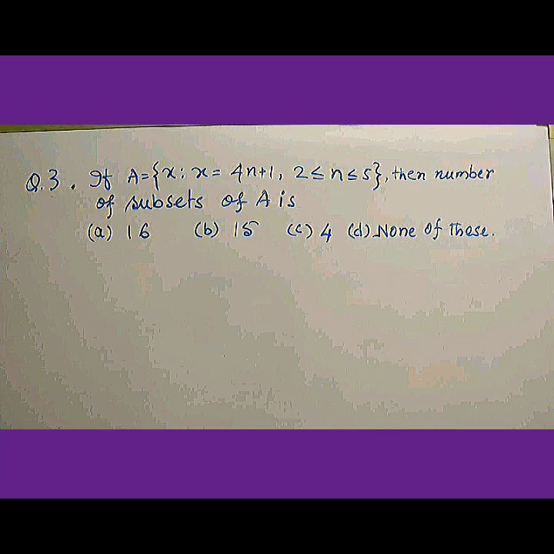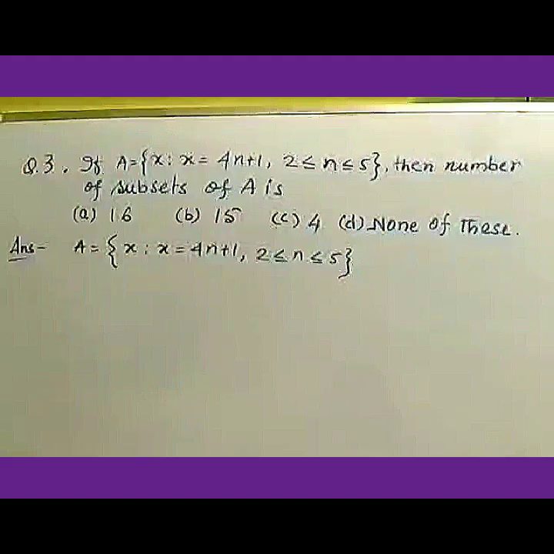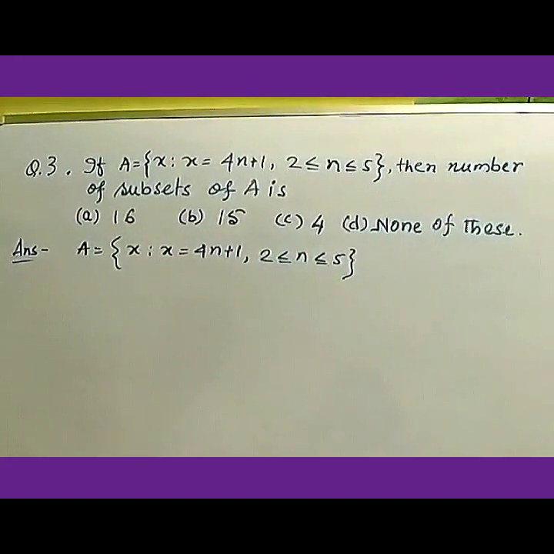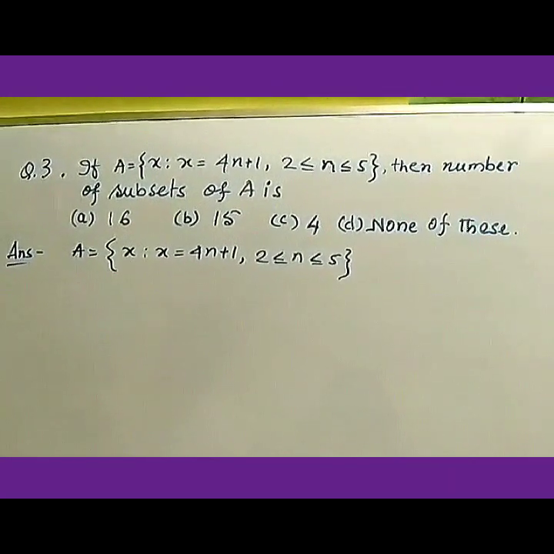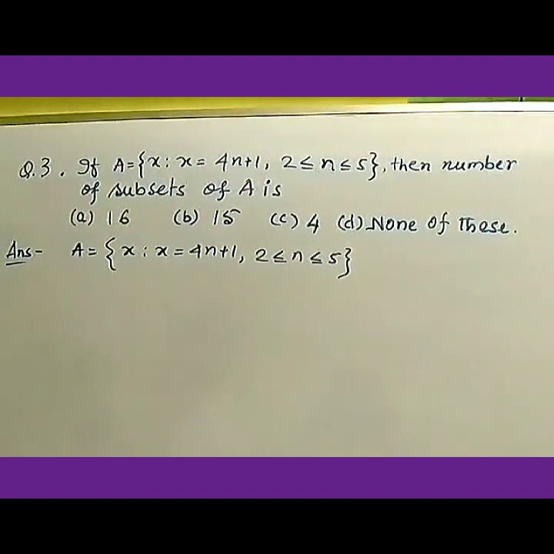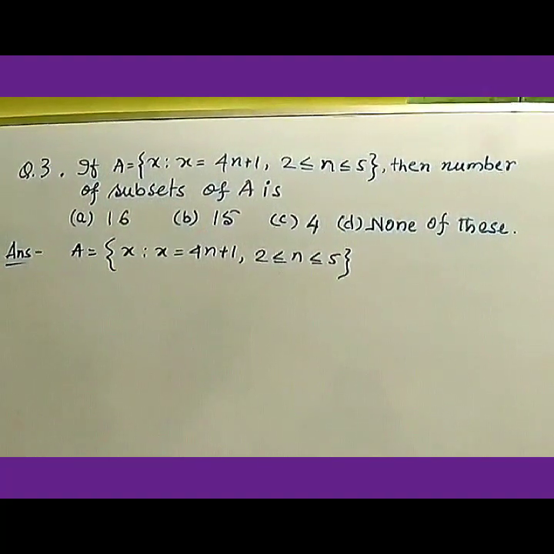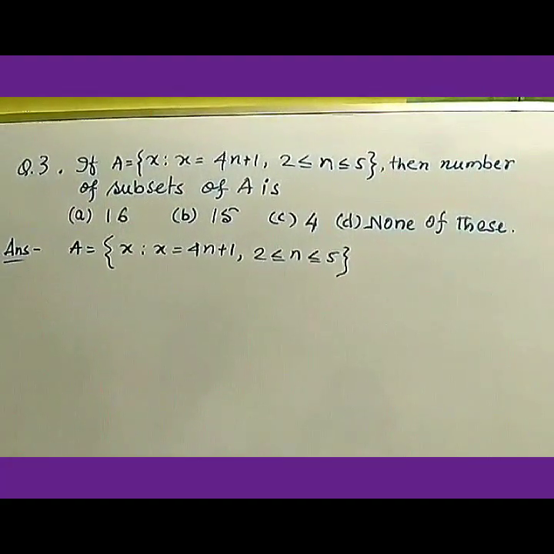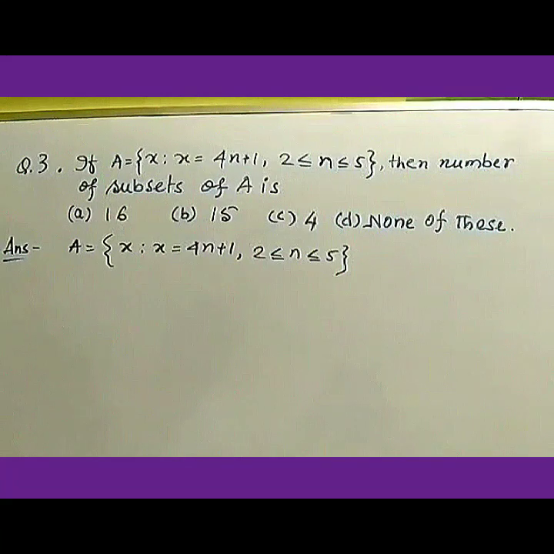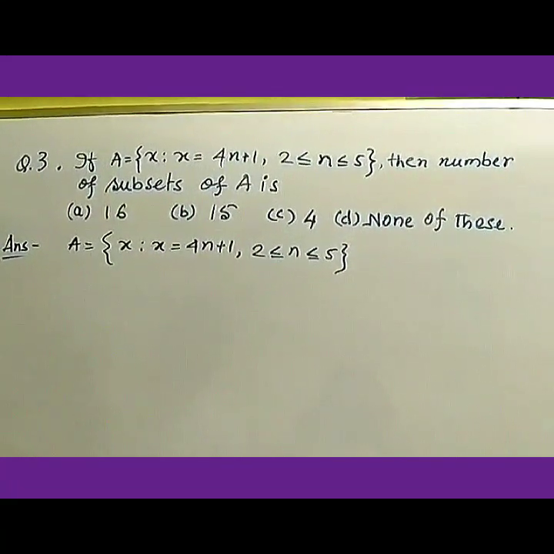Question number 3. If A equals the set of x such that x equals 4n plus 1, where 2 is less than or equal to n, which is less than or equal to 5, then the number of subsets of A is, and you have 4 options. Let us see the answer of the third question. Here the range of n is given as 2 less than or equal to n less than or equal to 5. That means n has 4 values: 2, 3, 4 and 5. If we put the values of n, then you will get the 4 values of x.